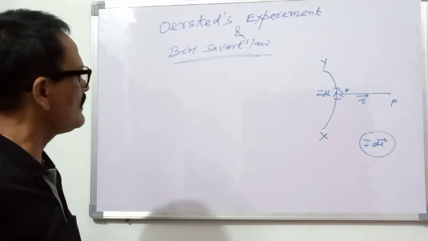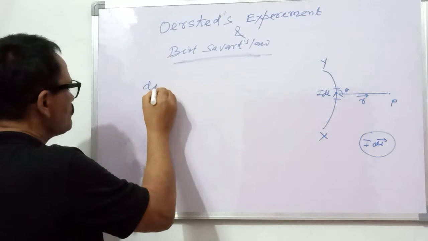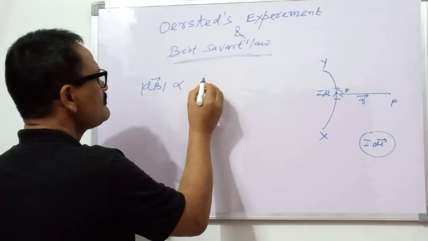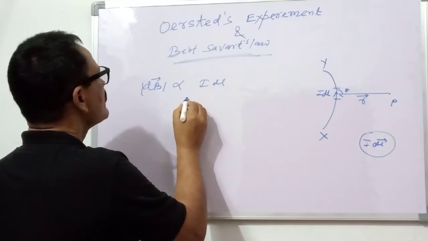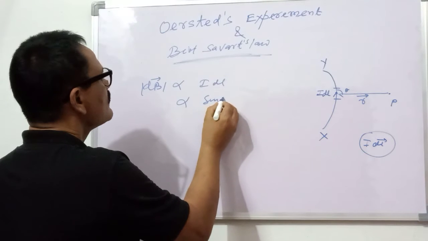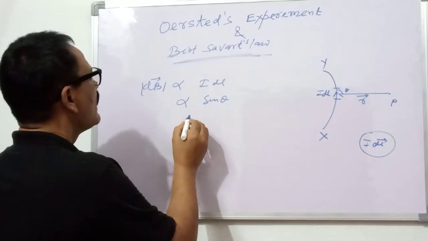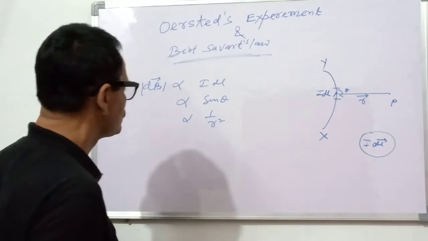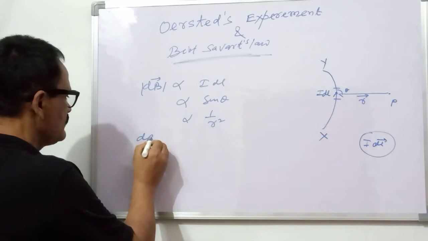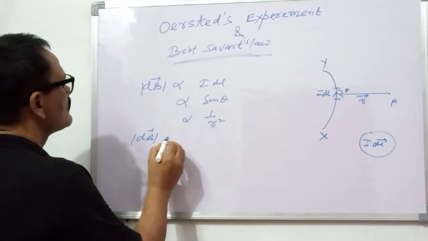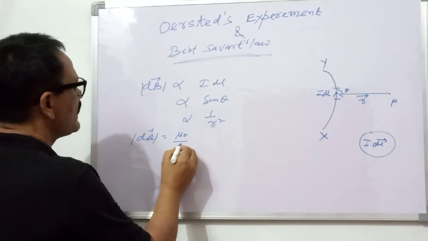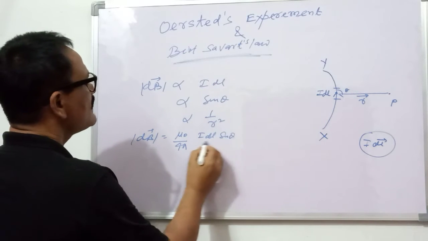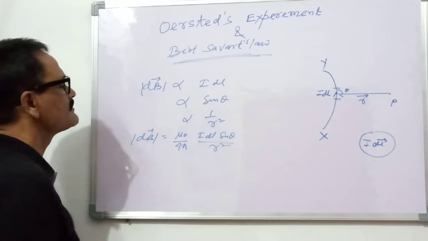And thus, according to this law, the magnitude of this magnetic field is proportional to this current element and sin theta, and inversely proportional to the square of the distance. Combining these, we get dB equals mu naught by 4 pi, I dl sin theta by r square.